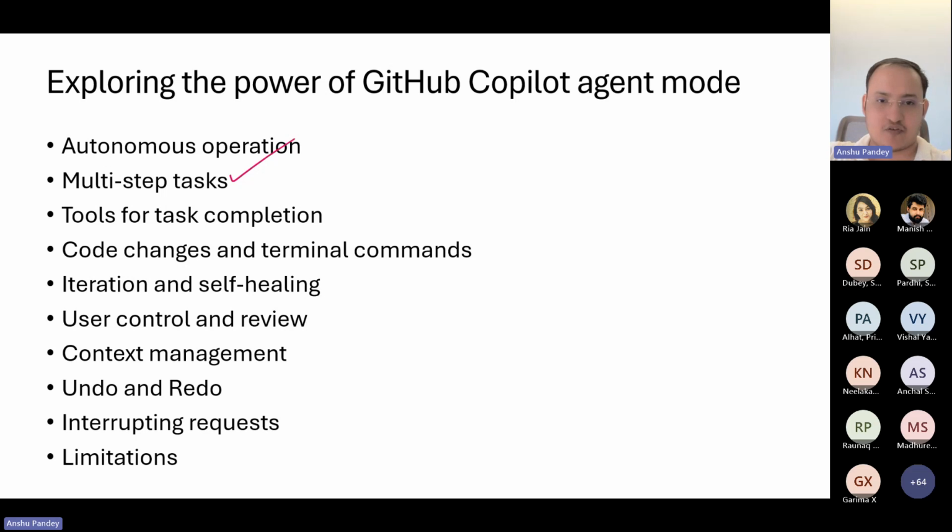Copilot agent mode has also got a lot of tools for task completion. What does that mean? In general, AI agents are equipped with multiple tools, and they can select those tools and use them to accomplish the task based on the given input scenario. So agent mode in GitHub Copilot similarly uses a set of tools to perform tasks, like making code changes, executing the code, executing a terminal command or bash command.